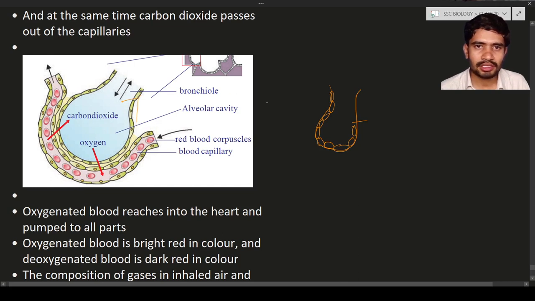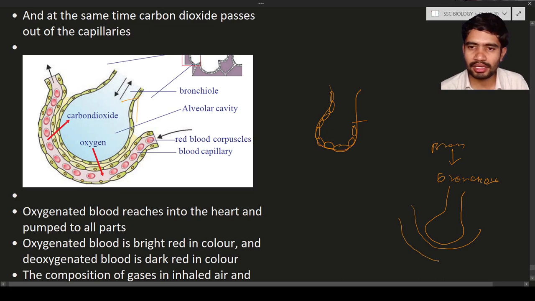So here you can see the bronchus. The bronchus is going to divide into bronchioles. This bronchiole is going to lead into the alveolus. Around the alveolus, again, a one-celled thick blood vessel is present. That is known as a blood capillary.